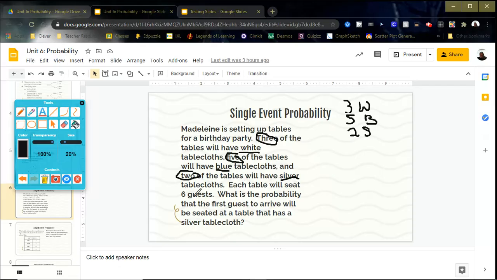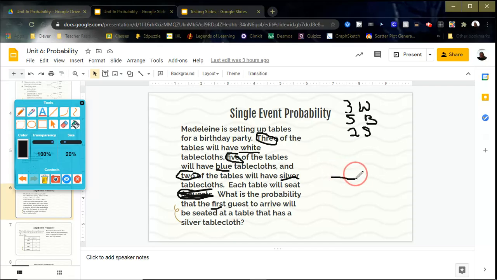Each table will seat 6 guests. What is the probability that the first guest to arrive will be seated at a table that has a silver cloth? Okay, so it's talking about the first guest. So I don't need to know how many guests each table seats, because that's just extraneous information. So the first guest to arrive will be seated at a table that has a silver tablecloth.